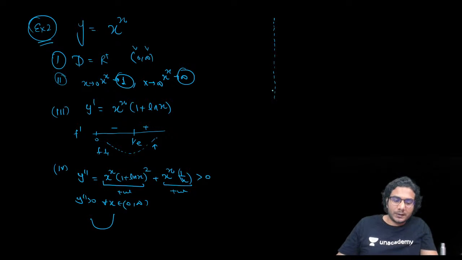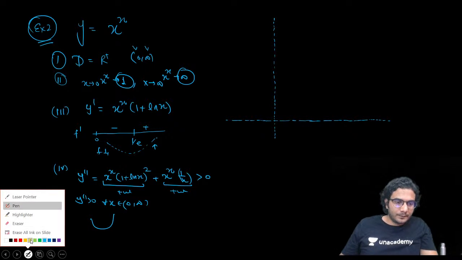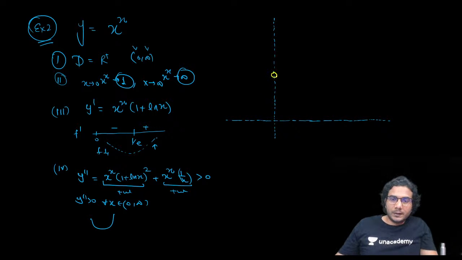If I start plotting the graph, it is going to be like this. First it will start from 1, but 1 is not closed. It will decrease up to this point, which is x equal to 1 upon e, and after this point it will increase, and yes, of course, values will be positive.